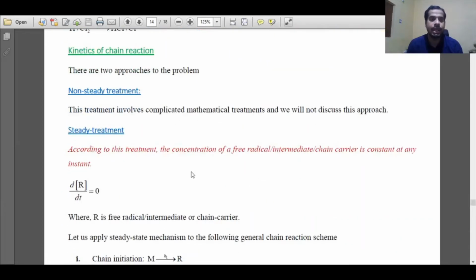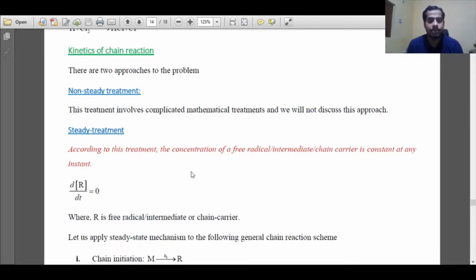To study the kinetics of chain reaction, there are two approaches: one is the non-steady treatment and the second one is the steady treatment. The non-steady treatment is a complicated one and we will not consider it here. The steady treatment is the same as the steady state approximation that we discussed in the consecutive reaction exercise. So what was the steady state approximation there?